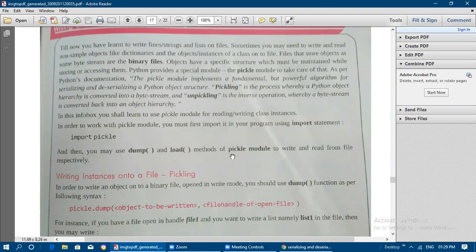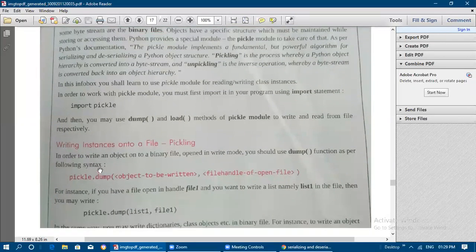So the dump and load methods of the pickle module are used to write and read from the file respectively, that is dump for writing and load for reading from the file. So how we can write the content into the file, that we will see first. Writing instances, that is class instances and variables, onto a file using pickling. So in order to write an object onto a binary file, open it in write mode. WB only we need to use whenever we work on binary files.